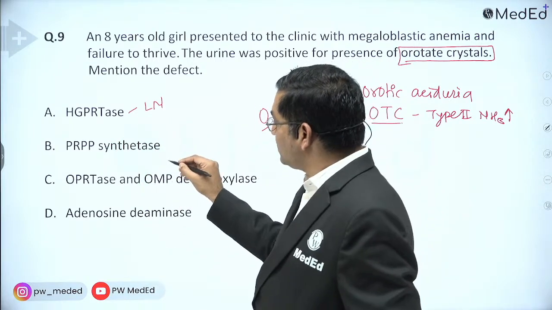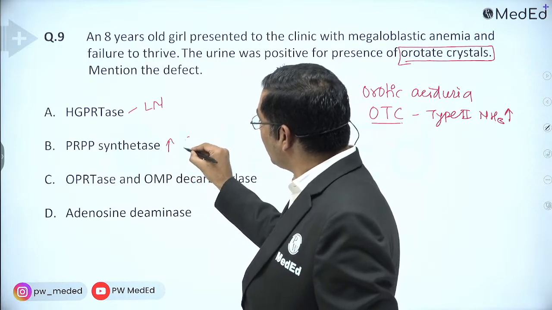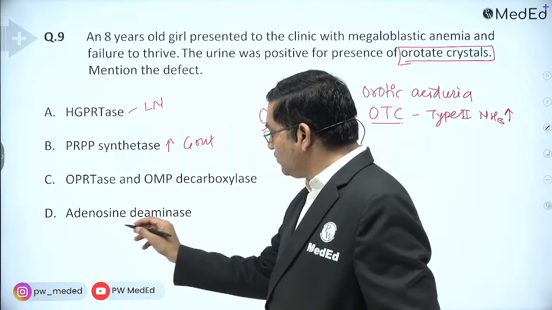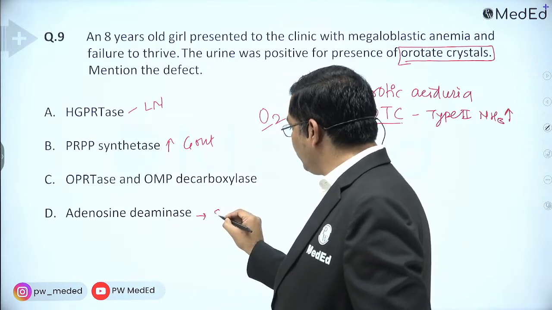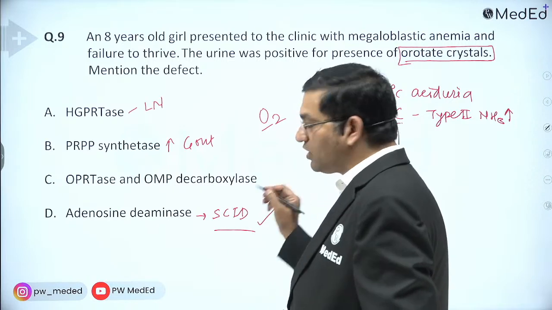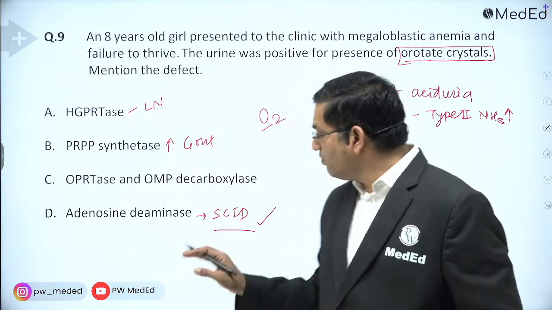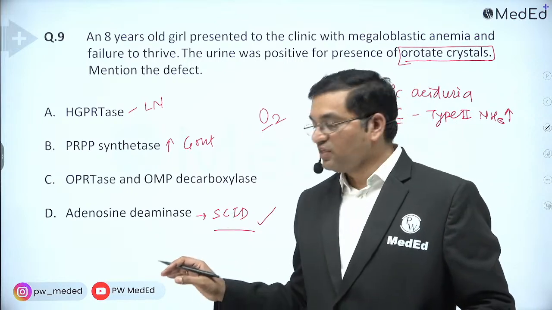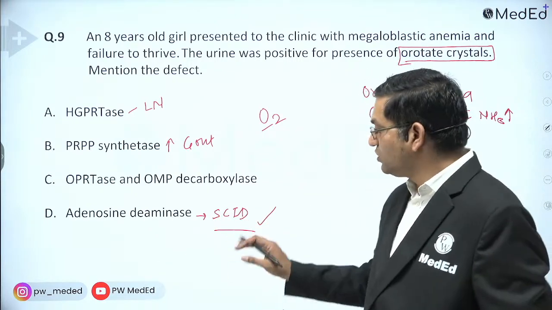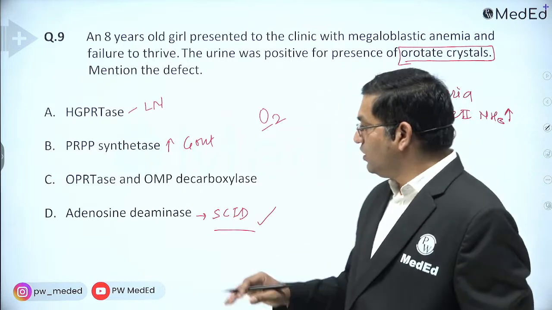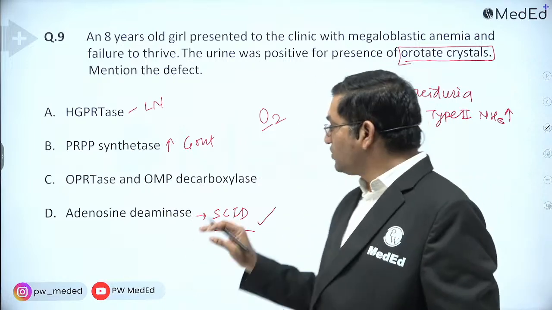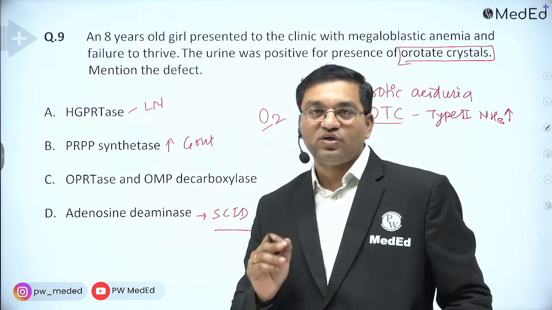PRPP synthetase overactivity is related with gout. Adenosine deaminase deficiency causes severe combined immunodeficiency, where T cells and B cells are both affected, and gene therapy was tried against SCID, the adenosine deaminase defect. So one is left: OPRTase and OMP decarboxylase deficiency causes orotic aciduria.